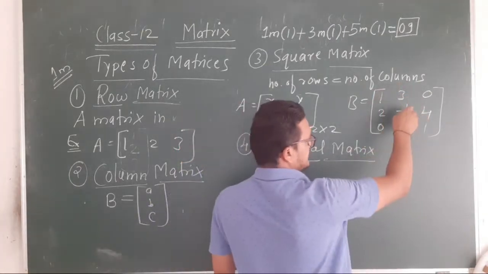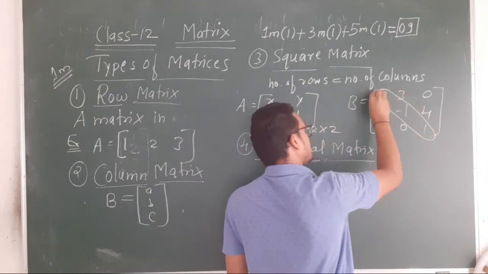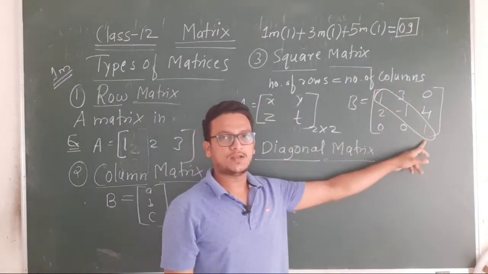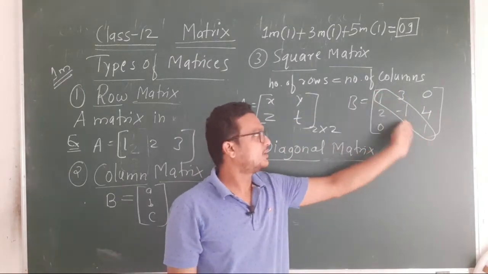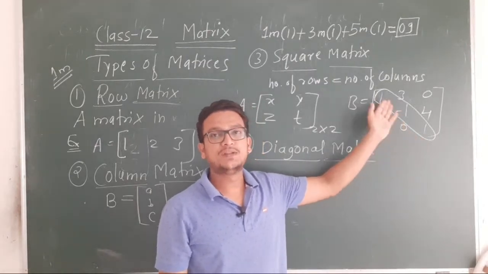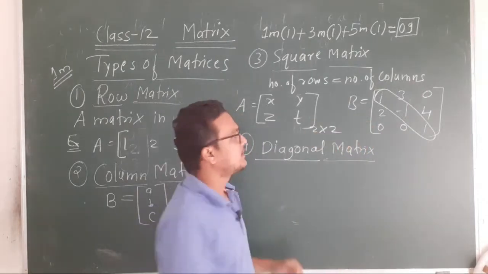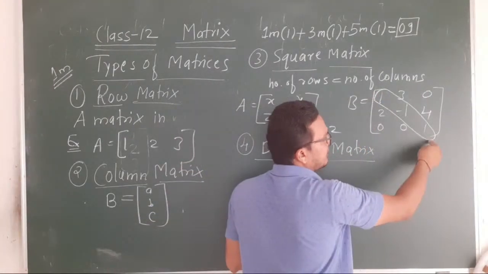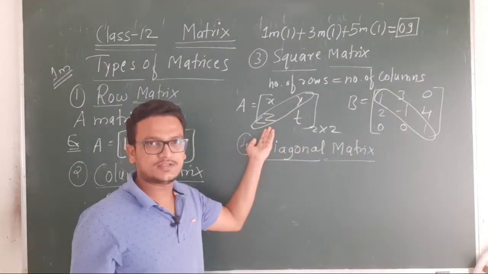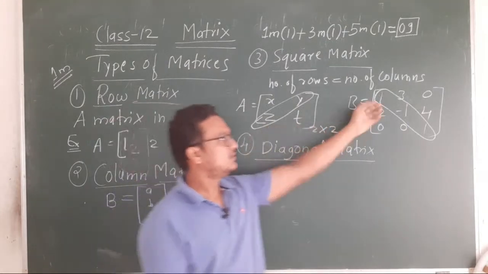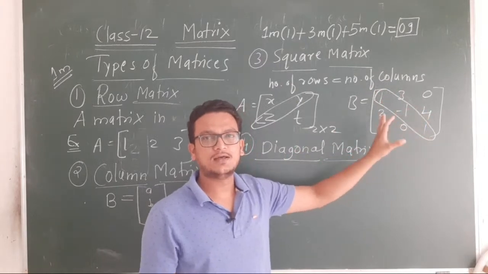So in this matrix, see these elements 1, minus 1, 1, these are called the diagonal elements of the matrix. This is called the diagonal. If you want, you can also call this the principal diagonal, or you can say this is the left diagonal. If I take it the other way, this is also a diagonal, the right diagonal. But usually whenever we think about the diagonal, we take the left one, the principal diagonal elements.